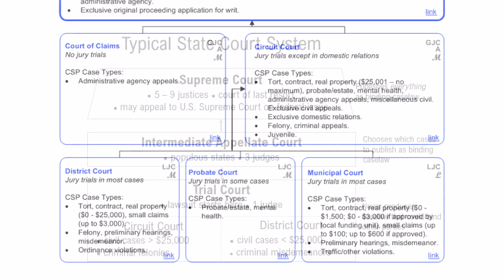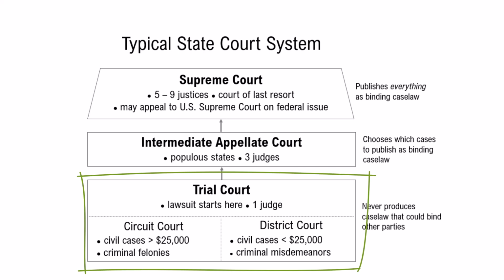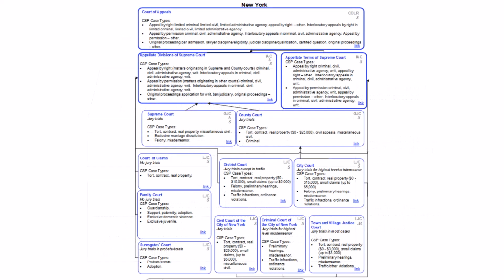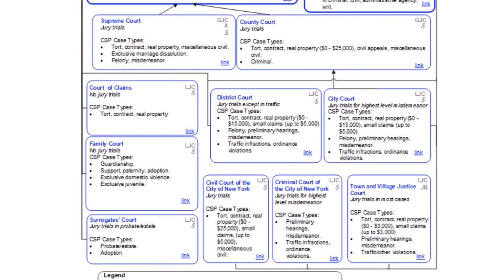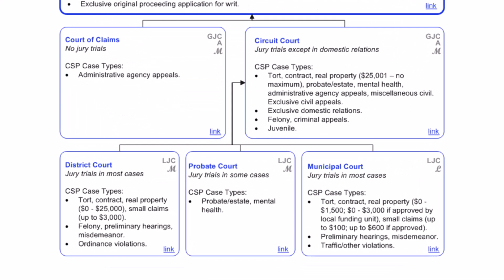So is this a little more complicated than what you see in the typical system? The chart here. Not really, kind of. Compare it to New York. In New York, these are all of the trial courts, the lowest level, and you can see it's quite a bit more complicated there. So we'll go back to little Michigan here. So anyway, those are the trial courts.